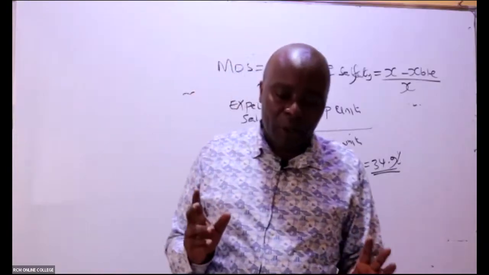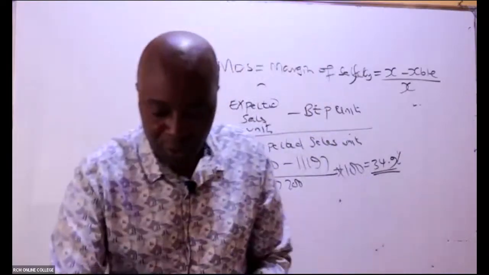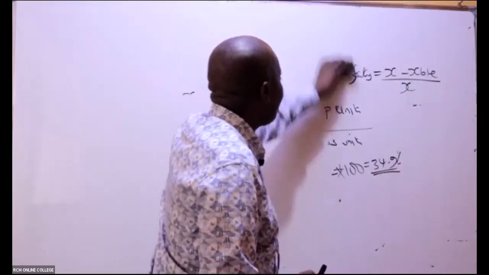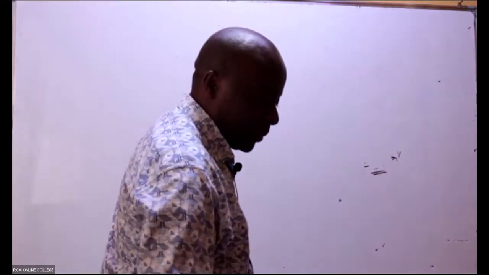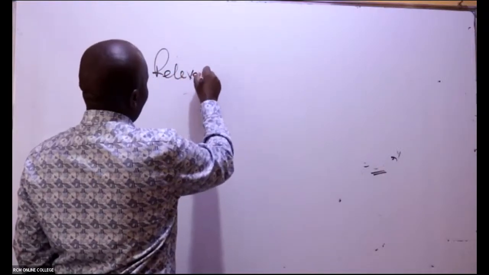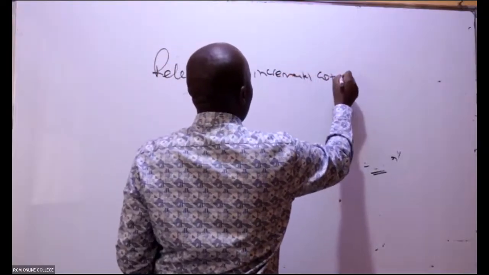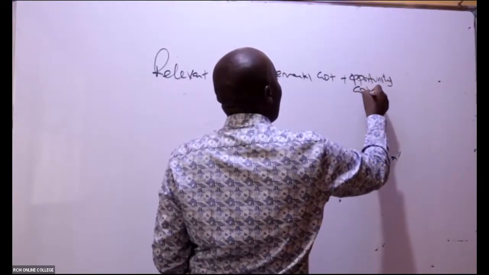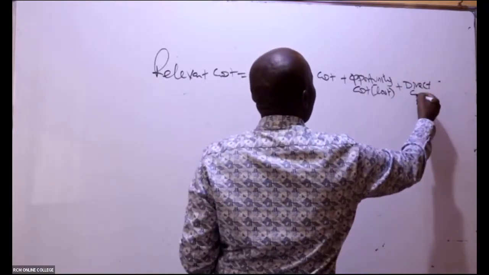So anytime you hear about relevant cost, please write there that relevant cost equals incremental cost. We are writing there, relevant cost equals incremental cost, plus any opportunity costs or lost, plus any direct costs.